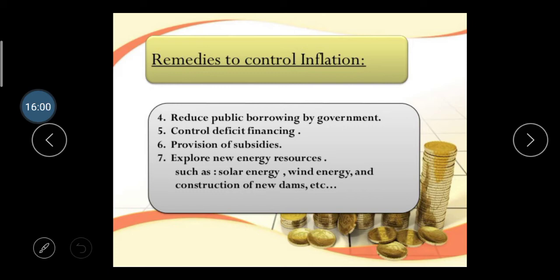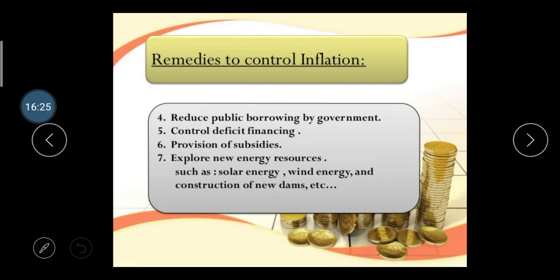Government can borrow money from the public in the form of T-bills. T-bills means treasury bills, with terms of 14 days, 28 days. For a short time they get borrowed funds from the public. When they borrow funds, they have to pay interest on them. If they reduce this public borrowing, they cannot easily raise prices.